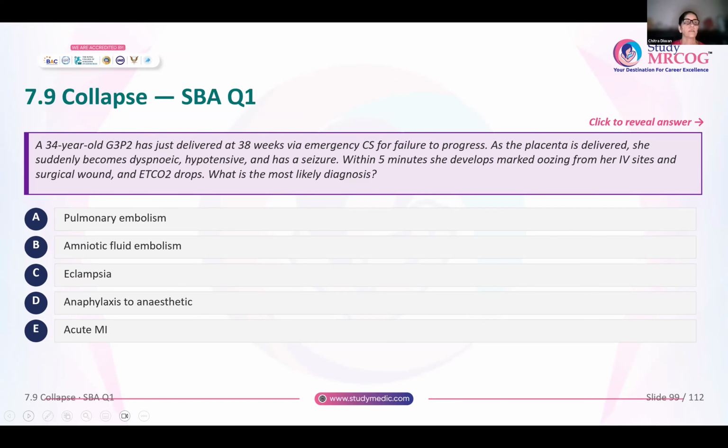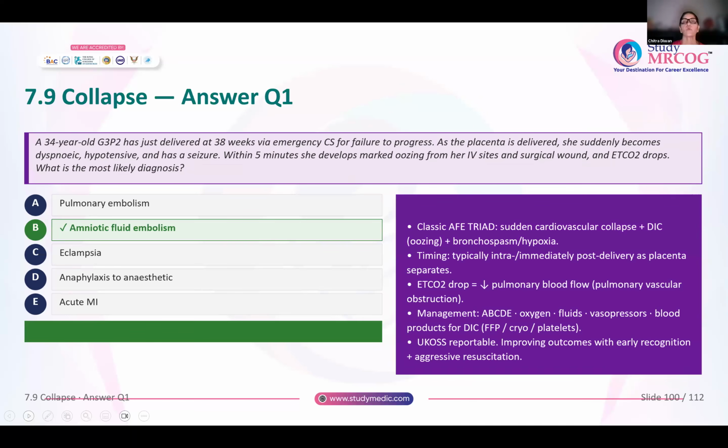So DIC developing immediately. It can be nothing else other than amniotic fluid embolism. So see the time, it is typically intrapartum or immediately postpartum. The TCO2 drops, that means the pulmonary vasculature, the CO2 drops there. And DIC, and bronchospasm, these are very typical of amniotic fluid embolism.